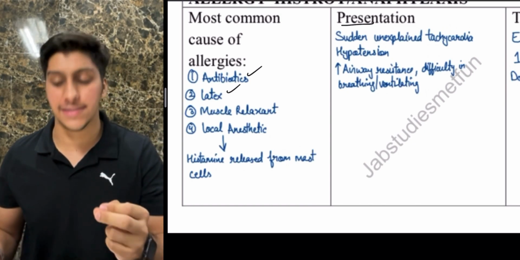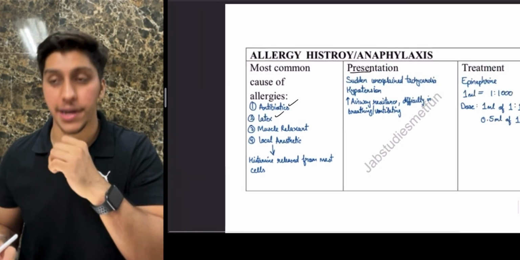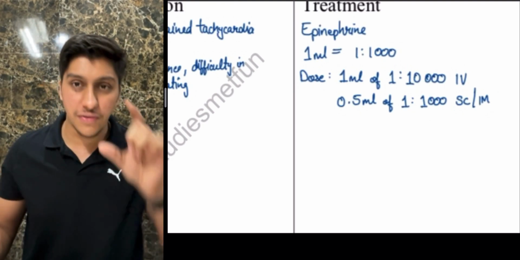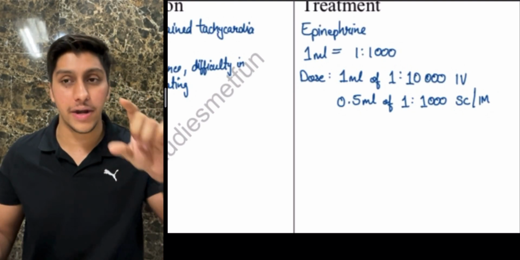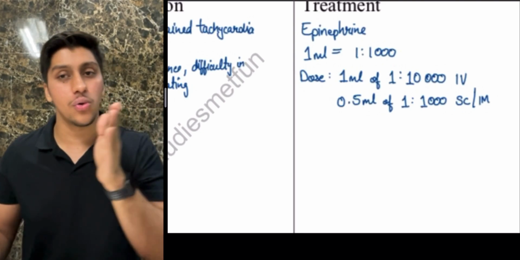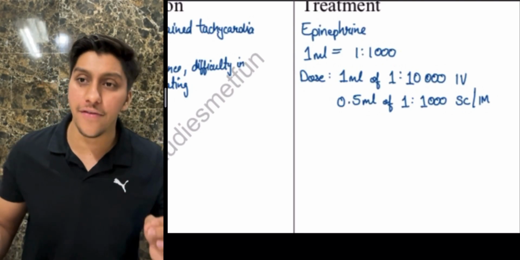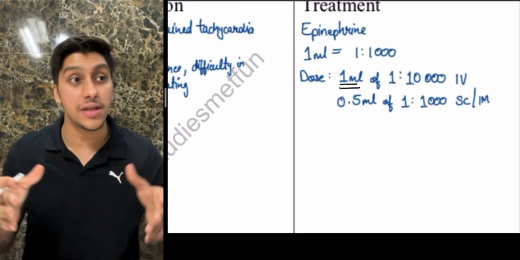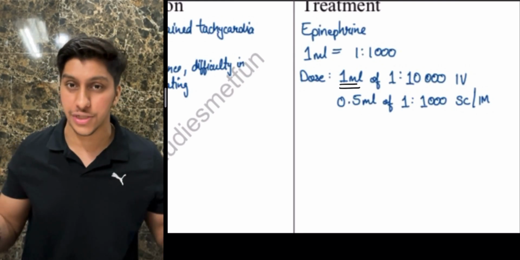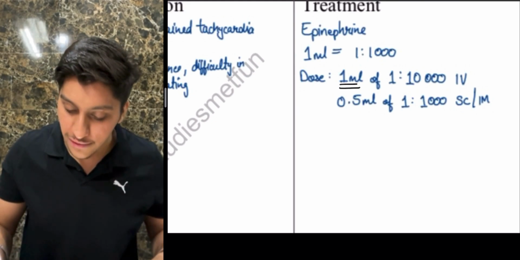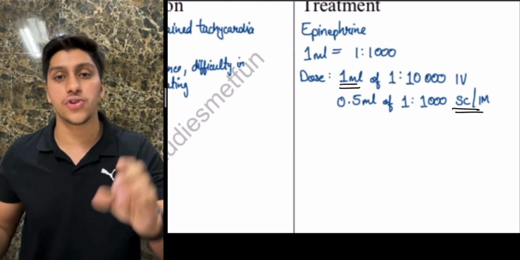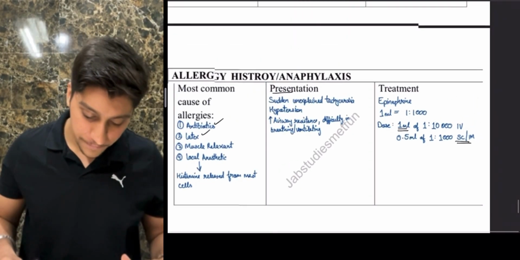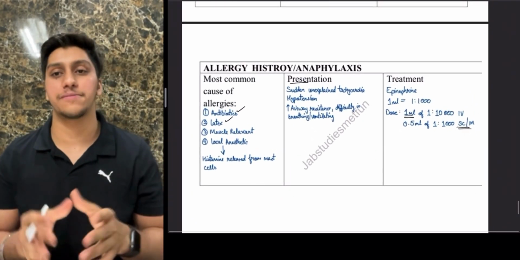What are you going to give? In case of anaphylaxis, the drug of choice is adrenaline. Adrenaline, which is also known as epinephrine, can be given in 2 forms. The dose in the ampule is 1 ml of 1:1000. If you're going to give it by the IV route, it should be 1 ml of 1:10,000, because in IV it is going to be very fast, so reduce the dosage, dilute it. If you're going to give it subcutaneous or IM, the dose is going to be 0.5 ml of 1:1000. Okay, so this is all the history with respect to allergy.